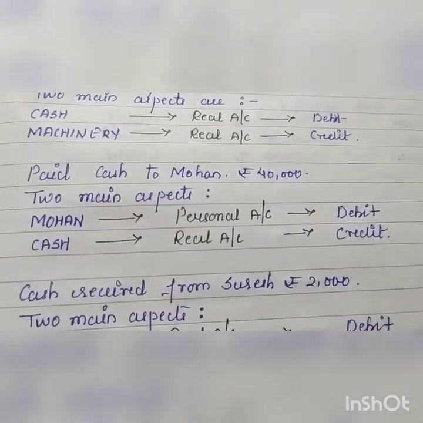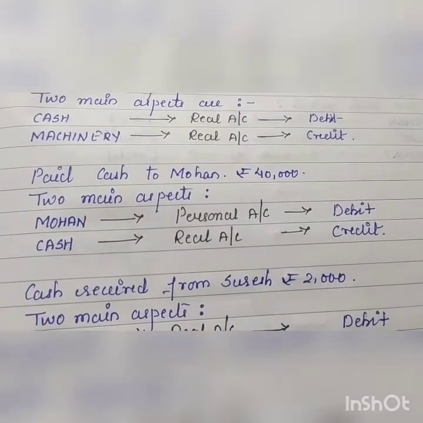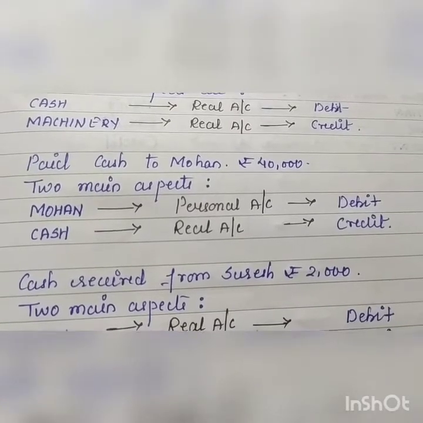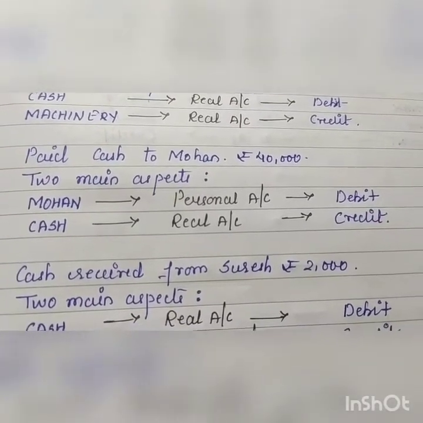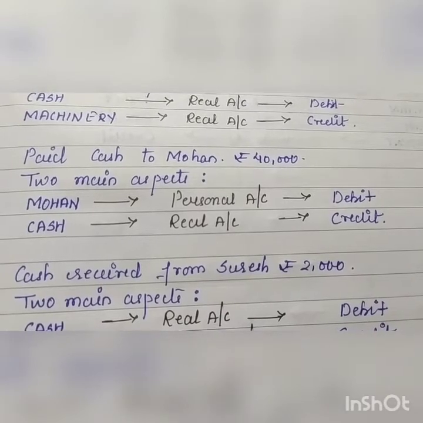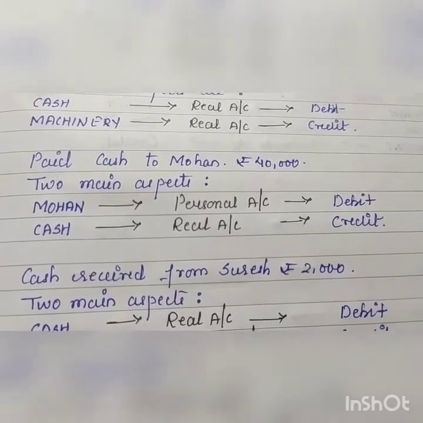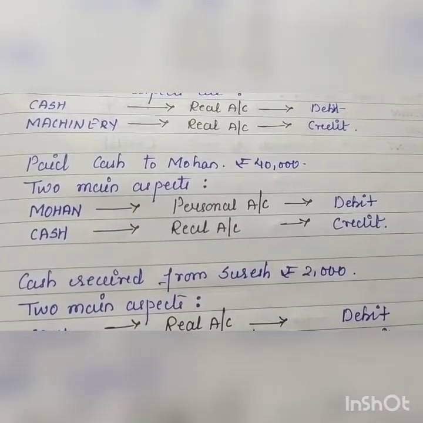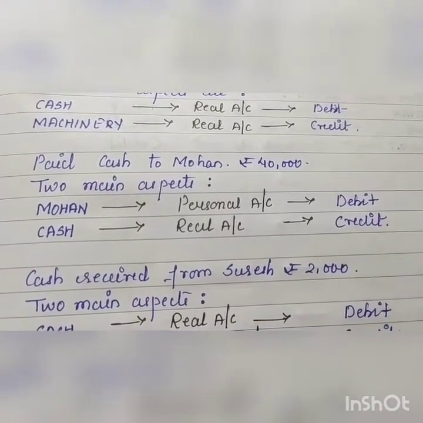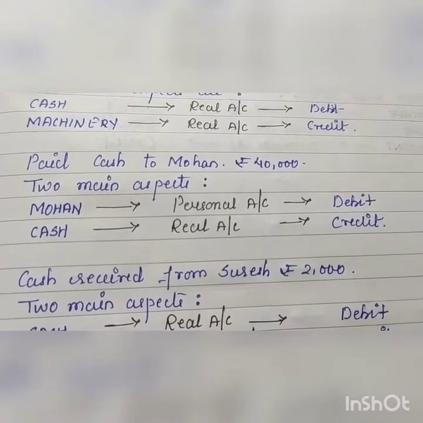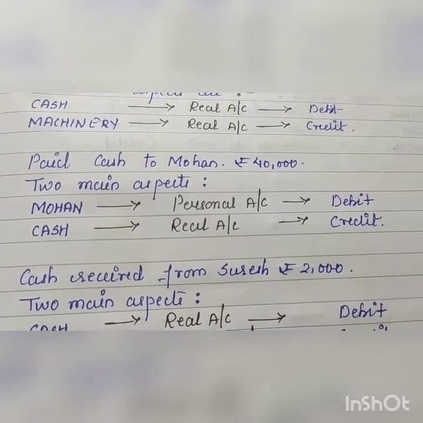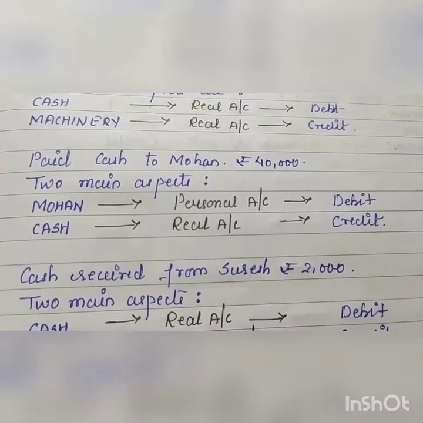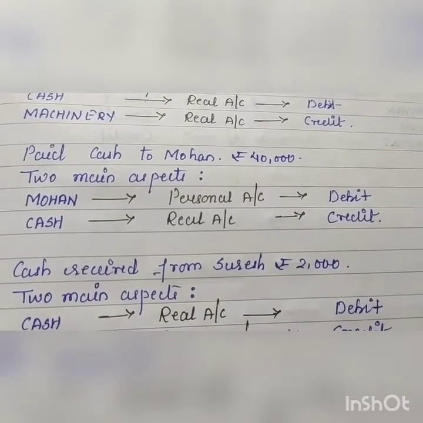Next is paid cash to Mohan. Two terms are Mohan and cash. Mohan, because it is an individual's name, comes under the category of personal account. मोहन को पैसे मिल रहे हैं, he is the receiver. Personal account rule is debit the receiver. That's why Mohan's account is to be debited. Cash comes under real account. Credit what goes out. So cash will be credited here.